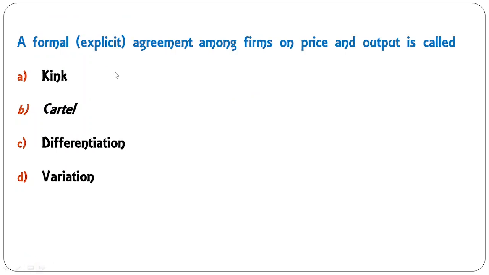A formal explicit agreement among firms on price and output is called kink, cartel, differentiation, variation. The correct answer is cartel. A cartel is a formal agreement among firms on price and output, so that they act like a monopoly and they all are benefited. Okay, so B is the correct answer here.